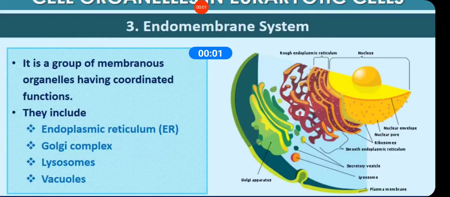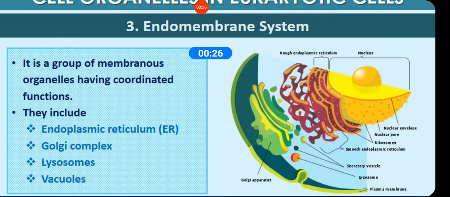Dear students, we are going to start with the endomembrane system. The endomembrane system consists of the nuclear envelope, endoplasmic reticulum, Golgi complex, lysosomes and vacuoles. Why are they called the endomembrane system? Because their functions are coordinated with each other.